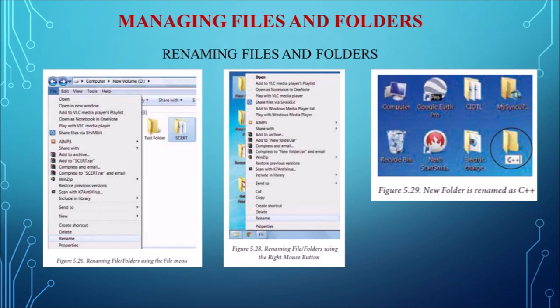And the last method, the third method, is using the left mouse button. So select the file or folder which you want to rename. We can either press the F2 key on the keyboard, or we can just single click over the name of the file. Again the file name will get highlighted for the new name to be entered. Again we can type the new name and press enter for confirmation. So this is how we can rename the files and folders.